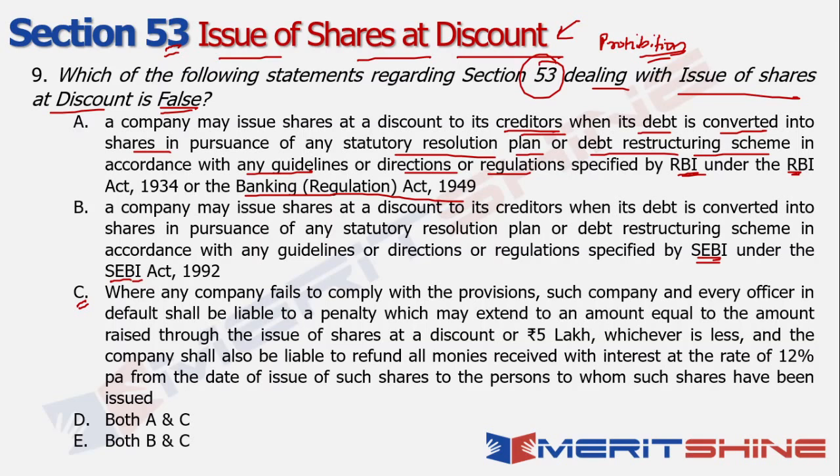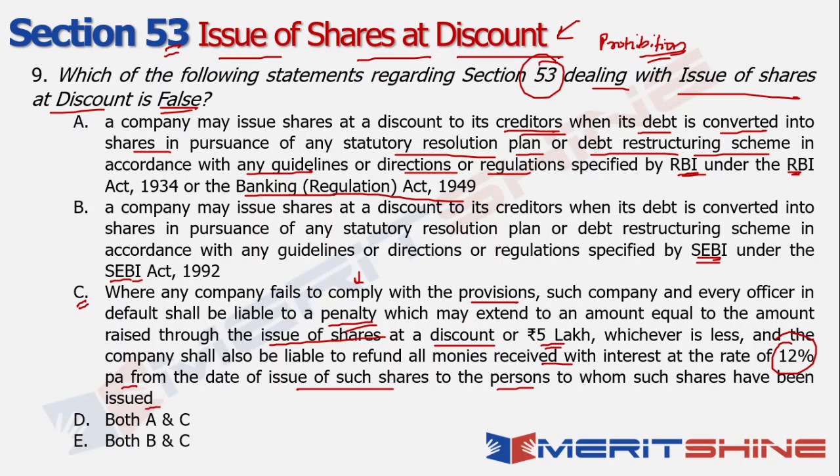Now, where any company fails to comply with the provisions which have been mentioned in section 53, such company and every officer in default shall be liable to a penalty which may extend to an amount equal to the amount raised through the issue of shares at discount, or 5 lakh, whichever is less, and the company shall also be liable to refund all monies received with interest at the rate of 12% per annum from the date of issue of such shares to the person to whom such shares have been issued.